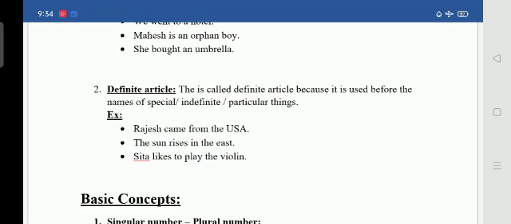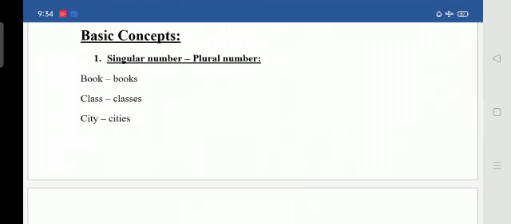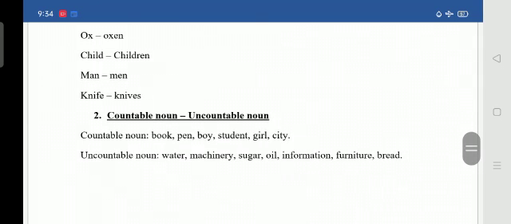So here there are some basic concepts like singular number, plural number. Generally we call it singular, plural. So singular is book, plural is books. Book, books. Class, classes. City, cities. Ox, oxen.